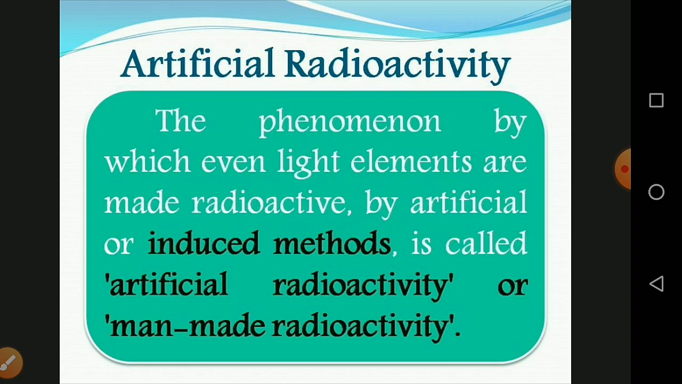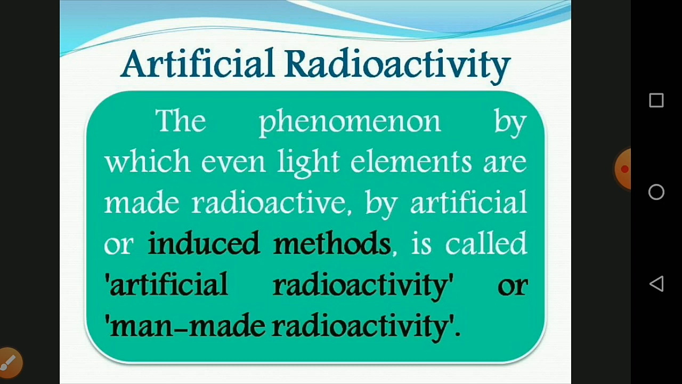During such a disintegration, the nucleus which undergoes disintegration is called a parent nucleus, and that which is produced after the disintegration is called a daughter nucleus. So when an element disintegrates, the nucleus that undergoes the disintegration is called a parent nucleus, and that produced after the disintegration is called a daughter nucleus.